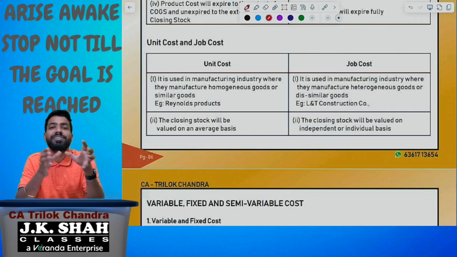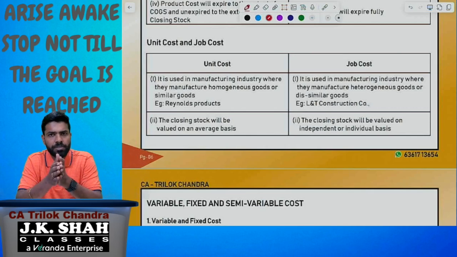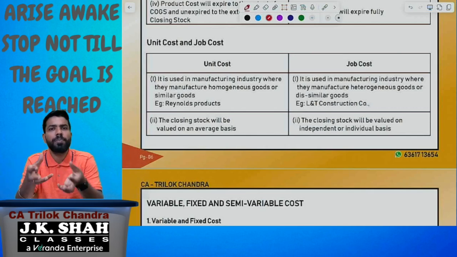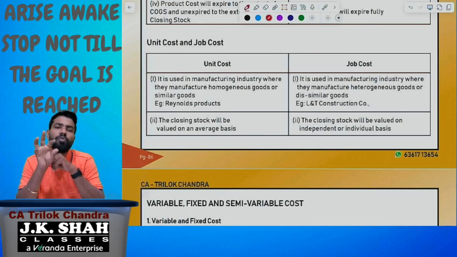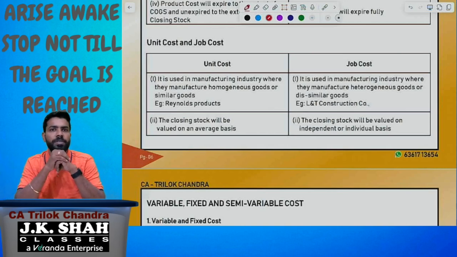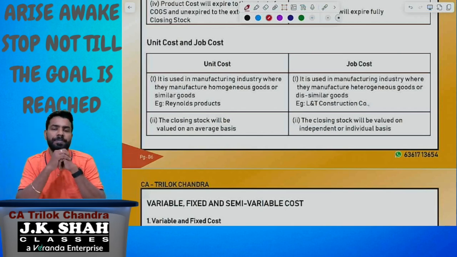Sir, what is the unit costing method? When the company is producing a product which is going to have a similar type of output, then they are going to follow the unit costing method. When the output is dissimilar, then they follow the job costing method. Let me take an example. Pen manufacturing company, Reynolds. The output is similar. They will follow unit costing.